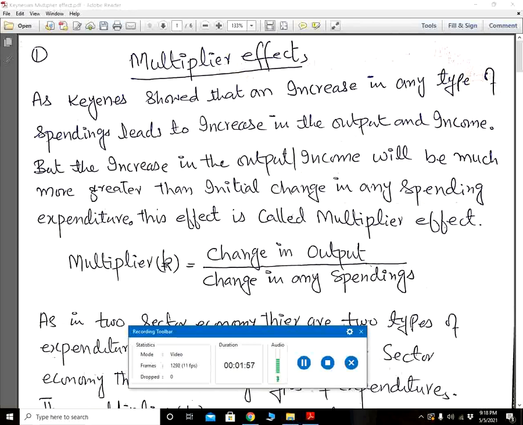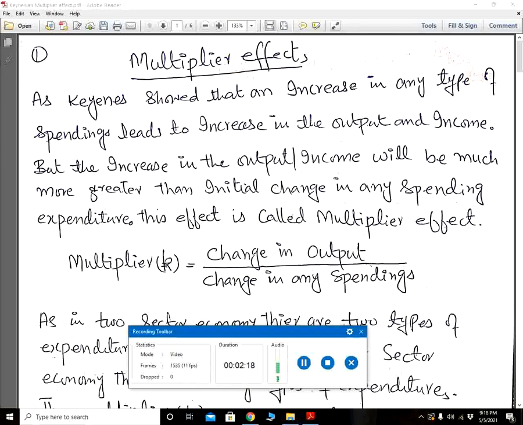a 1 rupee change in any type of expenditure, either consumption, investment, government, etc., will increase the national income and employment by more than 1 rupee. That is called multiplier effect.